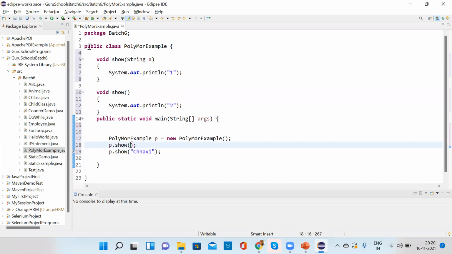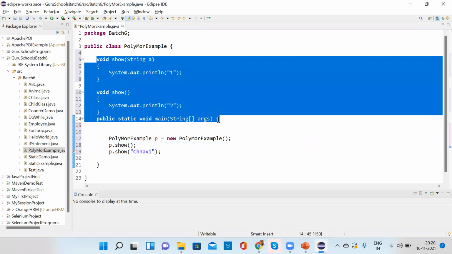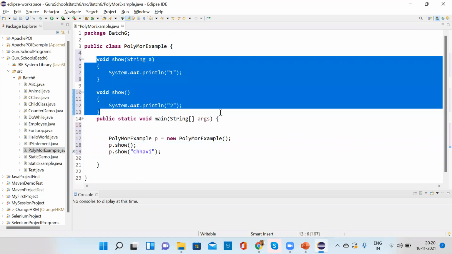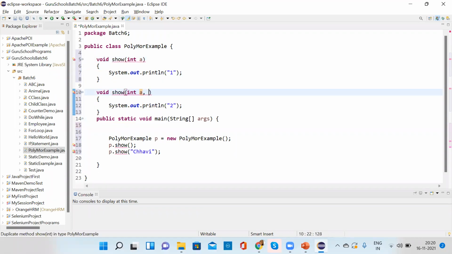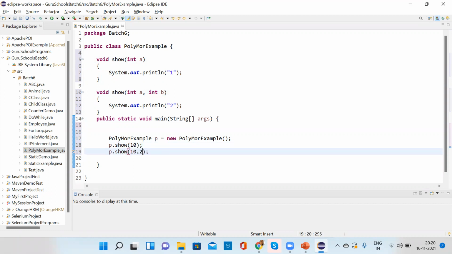So this is called method overloading. Correct, method overloading. Okay, so what we are doing, we are passing different arguments. The number of arguments can also differ. If you pass integer a here and integer a in the other, it will give you an error. But if the number of arguments is more, like you also have integer b, then it will not show you an error. And here you can pass 10, and here you can pass 10, 20. Then it's fine. Got it?